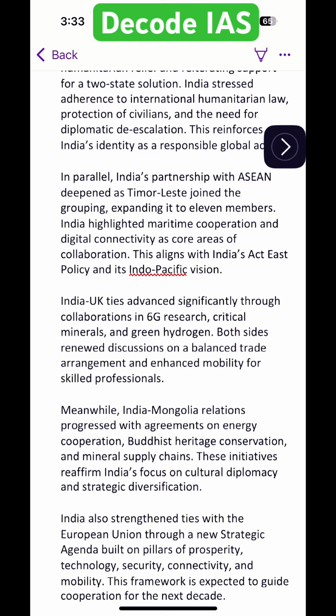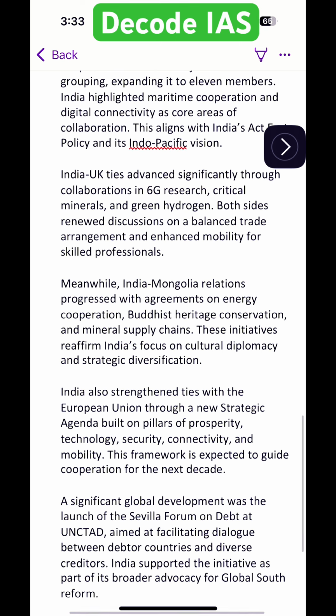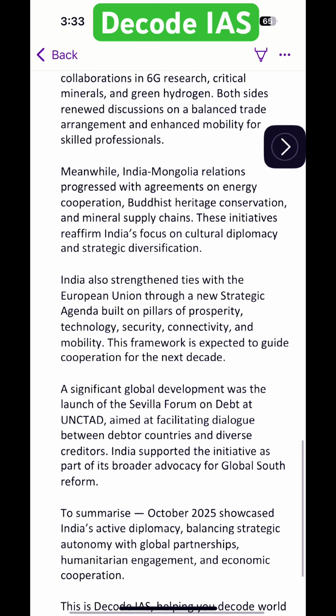India-UK ties advanced significantly through collaborations in 6G research, critical minerals, and green hydrogen. Both sides renewed discussions on a balanced trade arrangement and enhanced mobility for skilled professionals. Meanwhile, India-Mongolia relations progressed with agreements on energy cooperation, Buddhist heritage conservation, and mineral supply chains. These initiatives reaffirm India's focus on cultural diplomacy and strategic diversification.